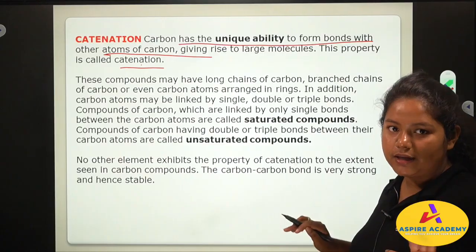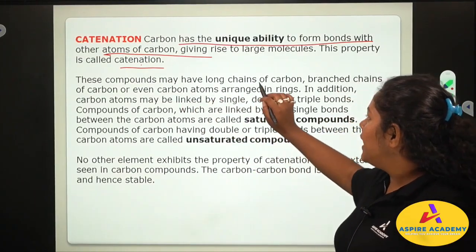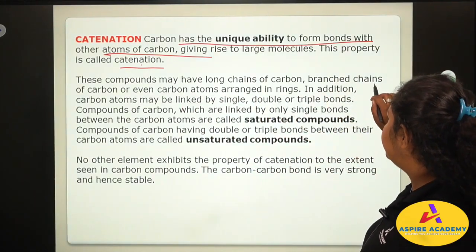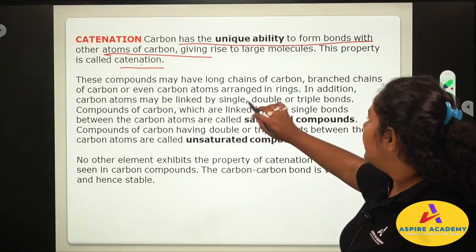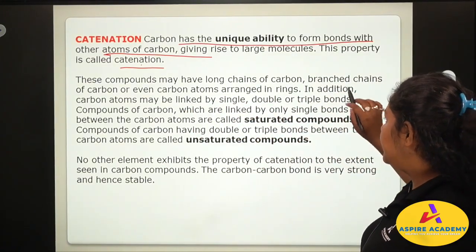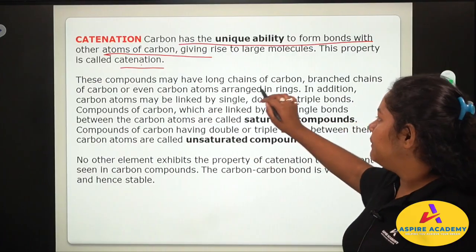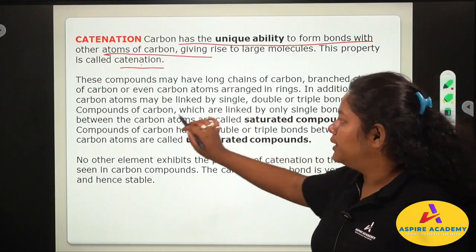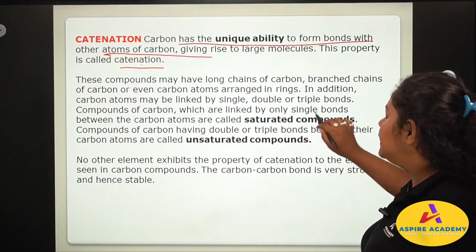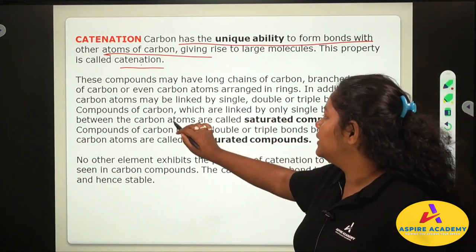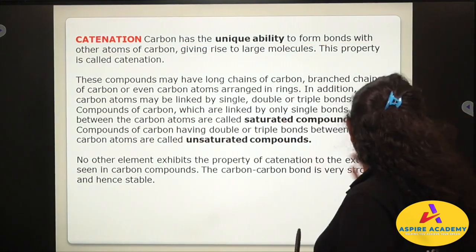Now let us see what is written. These compounds may have long chains of carbon, branched chains of carbon, or even carbon atoms arranged in a ring. In addition, carbon atoms may be linked by single, double or triple bonds.